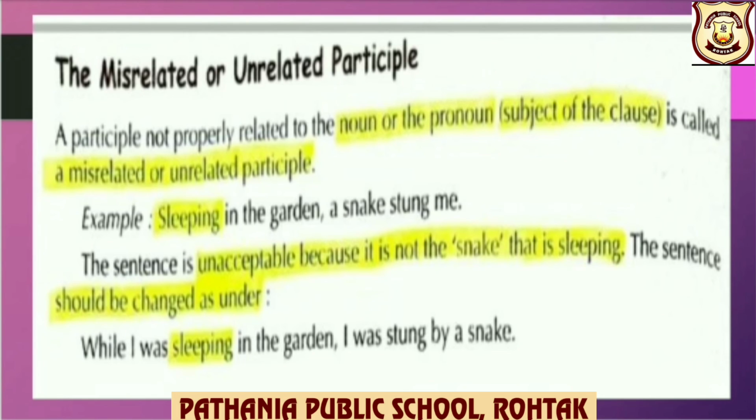Now about misrelated or unrelated participle. A participle not properly related to the noun or the pronoun, that is subject of the clause, is called a misrelated or unrelated participle. For example, sleeping in the garden, a snake stung me. The sentence is unacceptable because it is not the snake that is sleeping. The sentence should be changed as under: while I was sleeping in the garden, I was stung by a snake.